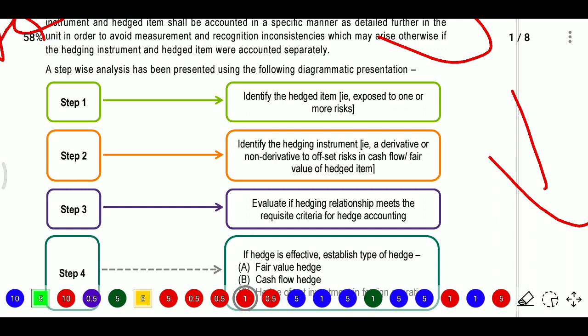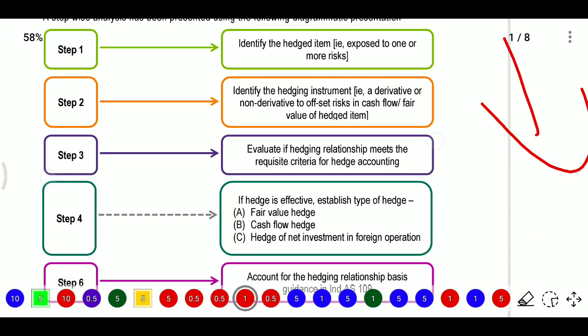Firstly we identify hedged items, after that we identify hedging instruments. Here hedging instruments may be derivatives or non-derivatives to offset the cash flow or fair value of hedged items. After that, evaluate if the hedging relationship meets the requisite criteria for hedge accounting. So we need to identify the relationship against the requisite criteria of hedge accounting.